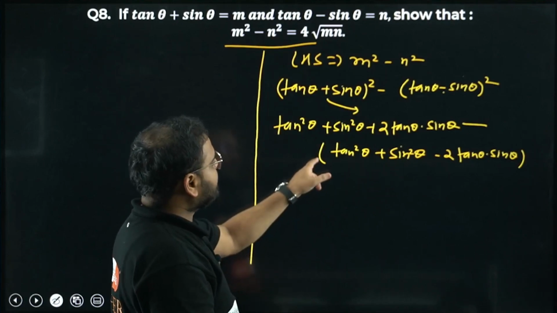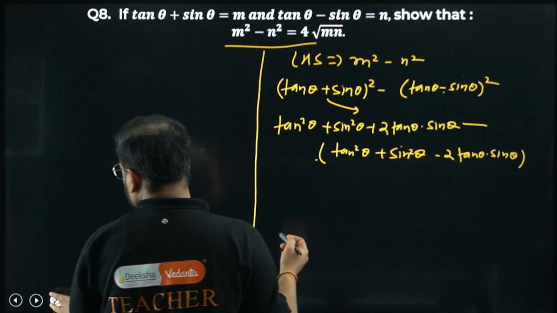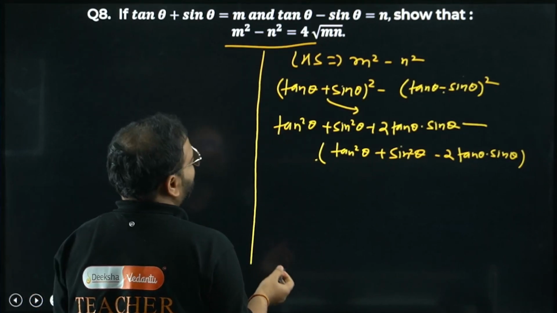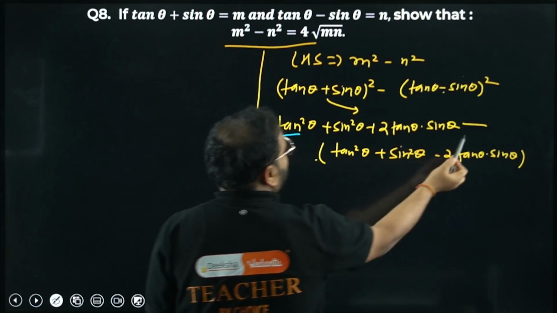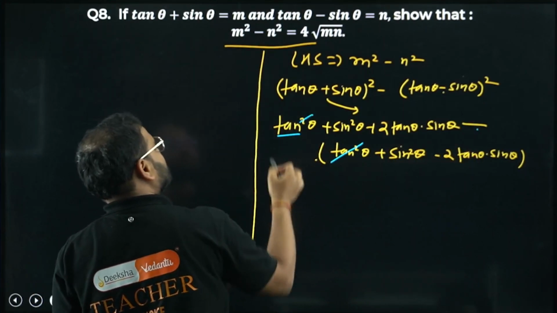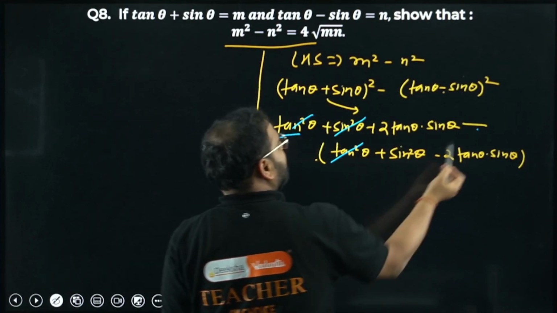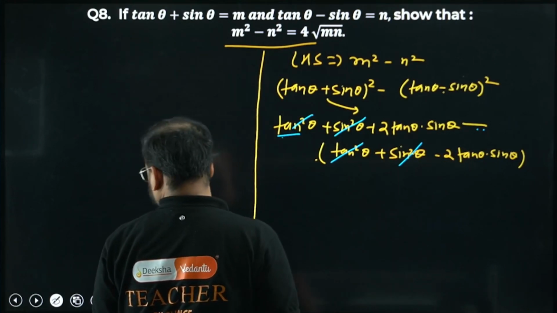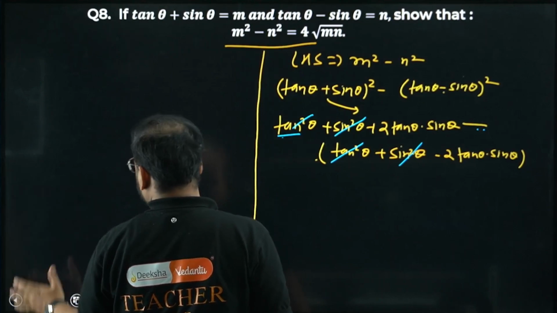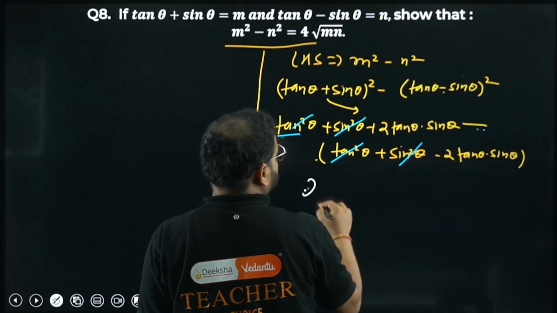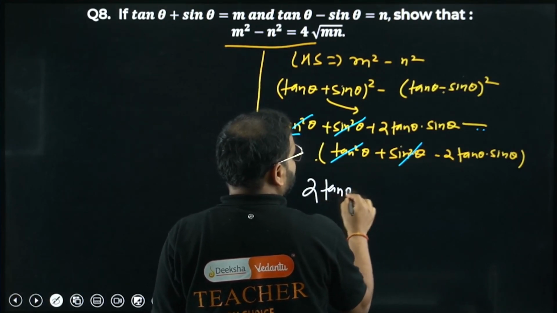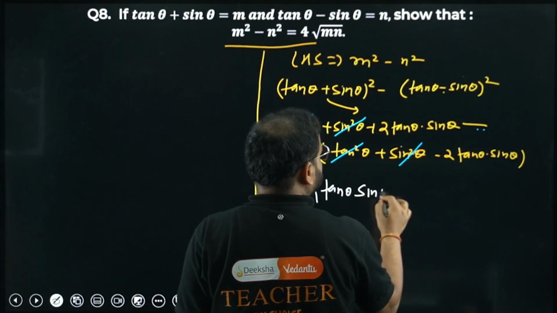Correct? Now open this bracket. What are you getting? Please check here. But before I do that, I can cancel it over here. No, tan square, and this is what? Minus this. Cancel, sir. Tan square here and minus tan square over here. Same way, sine square over here, minus sine square over here. Cancels again. Please check now what I'm getting. What I'm getting over here is 2 tan theta sine theta.